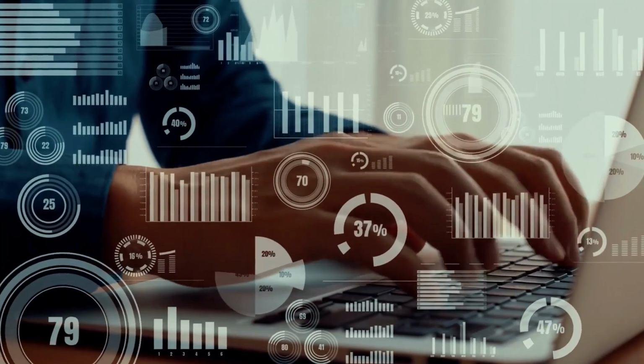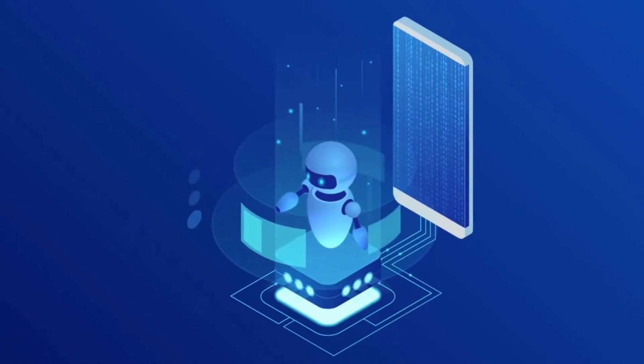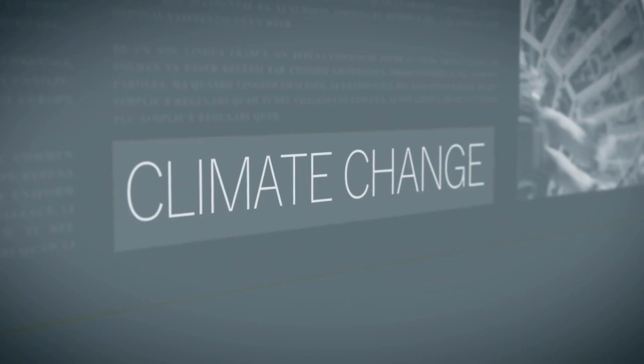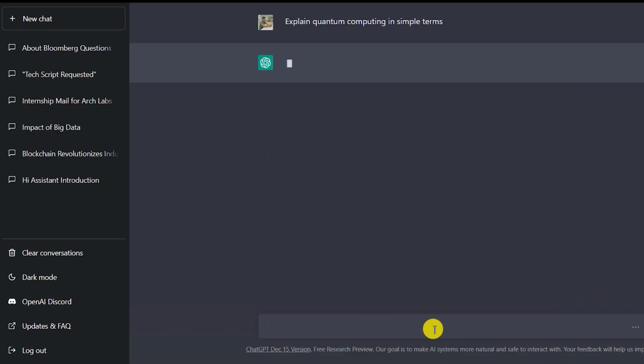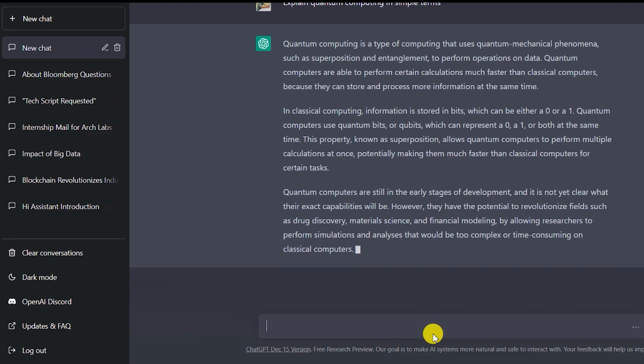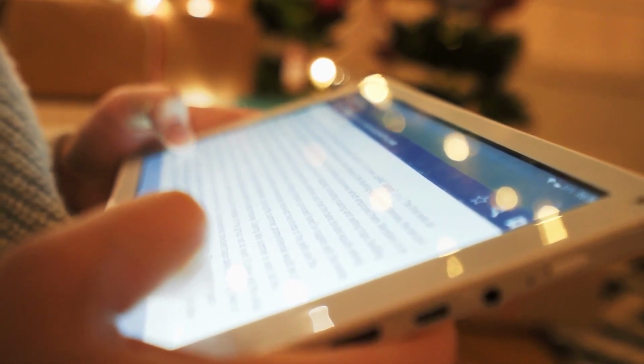GPT has been put to use for a variety of purposes, including translation of languages and chatbots, as well as the generation of content like articles and tales. By supplying GPT with a prompt or subject, it is able to create creative and cohesive prose that seems to have been authored by a human being. This is accomplished by making the material read like it was planned out in advance.